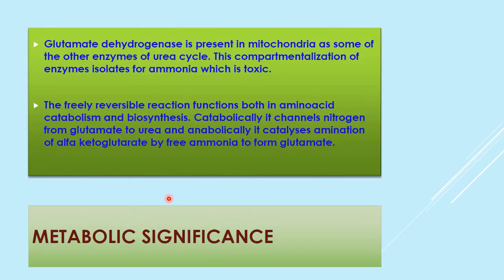Now, the metabolic significance of this enzyme. It is very useful as it is present in mitochondria along with some other enzymes of the urea cycle. This compartmentalization of the enzyme isolates ammonia, which is toxic. Then, being a freely reversible reaction, it functions both in amino acid catabolism as well as synthesis. Catabolically, it channels nitrogen from glutamate to urea ultimately, and anabolically it catalyzes amination of alpha ketoglutarate to form glutamate.